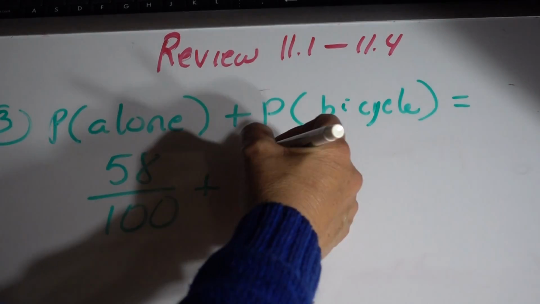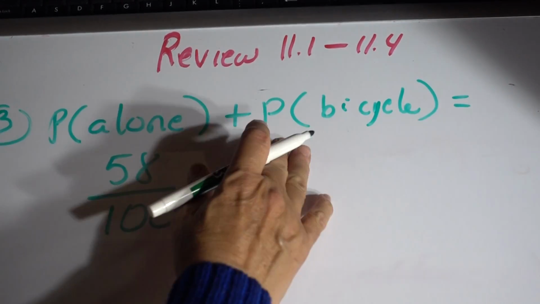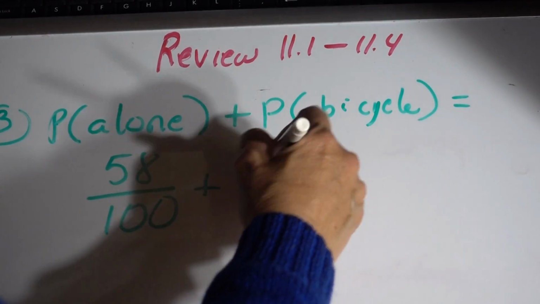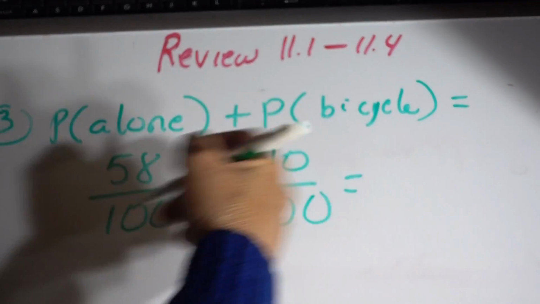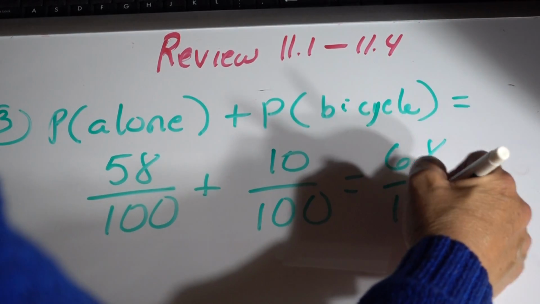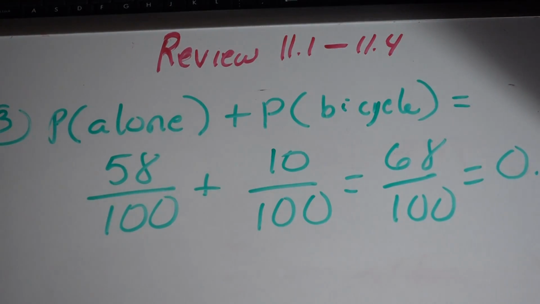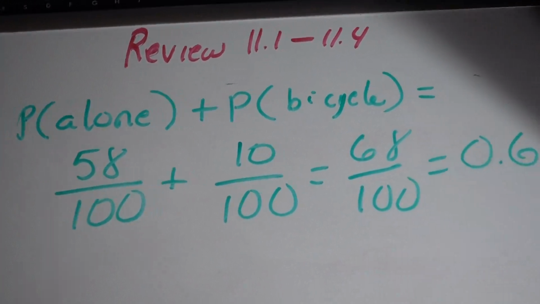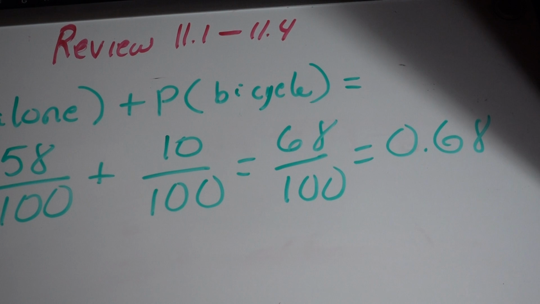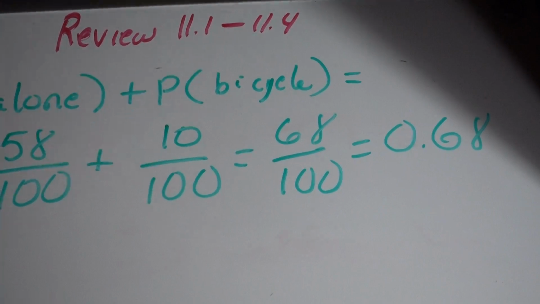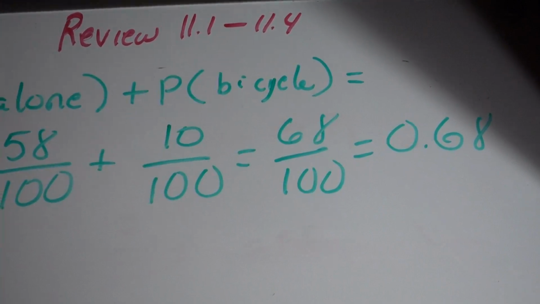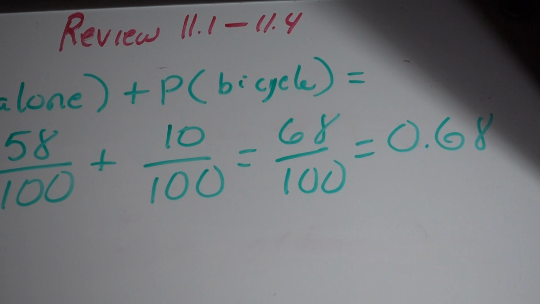For bicycle, 5 plus 5 is 10 out of 100, and that is 68 over 100, which is the same as 0.68. That's the probability for this problem, for people who drive alone or bicycle. So that's the answer, or 68% in case we use percentage.